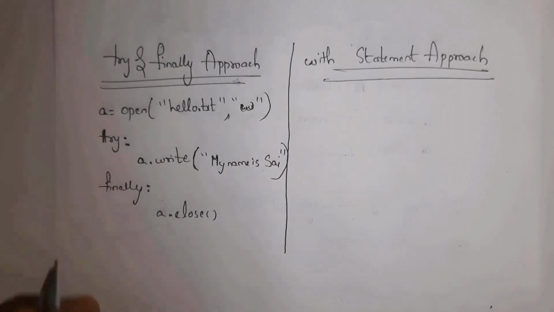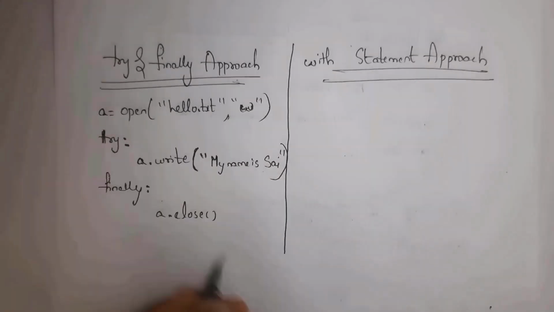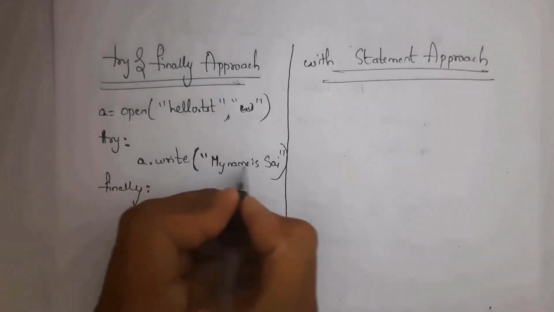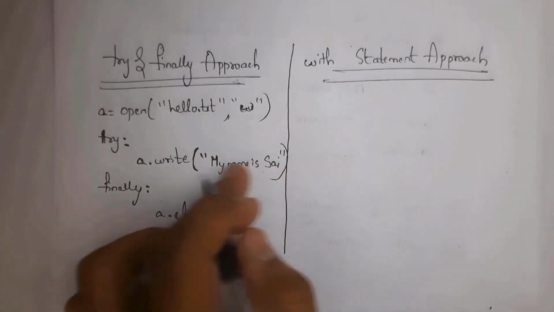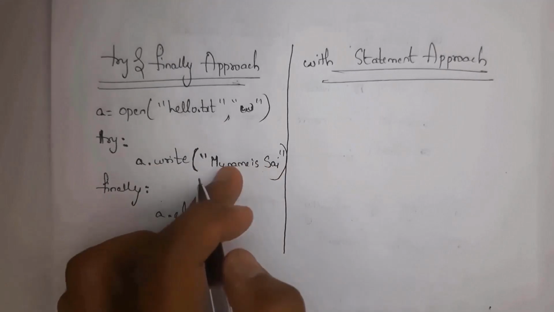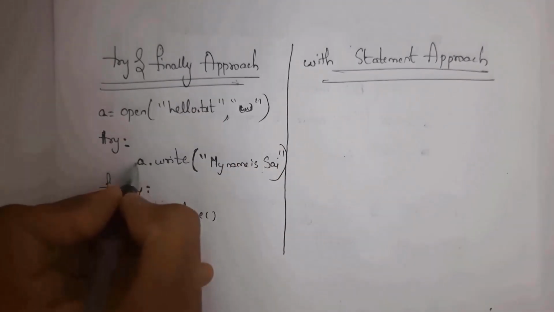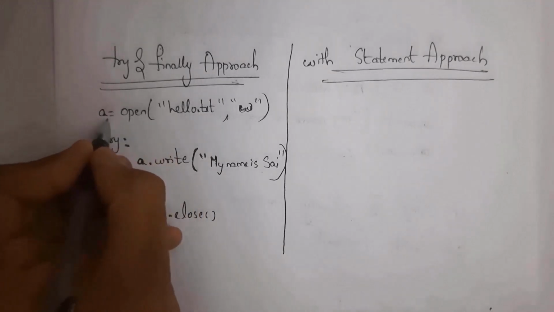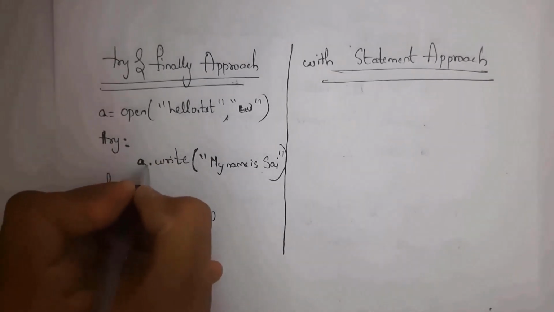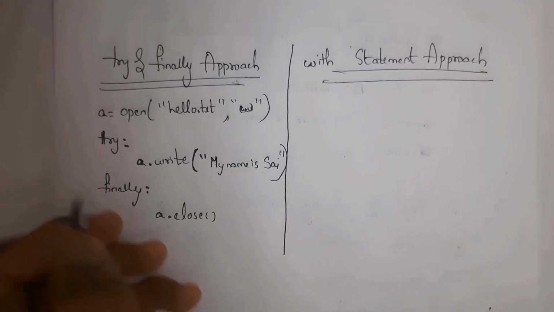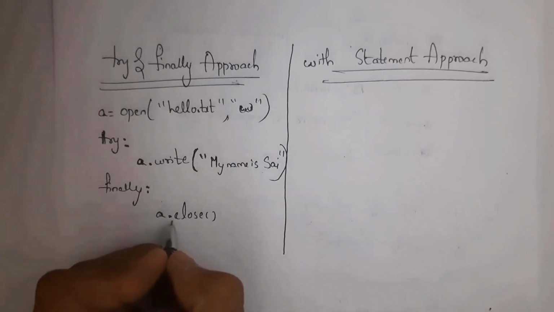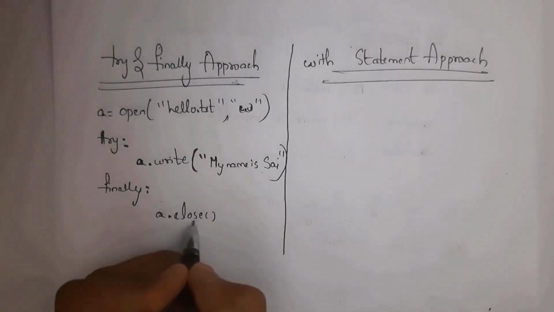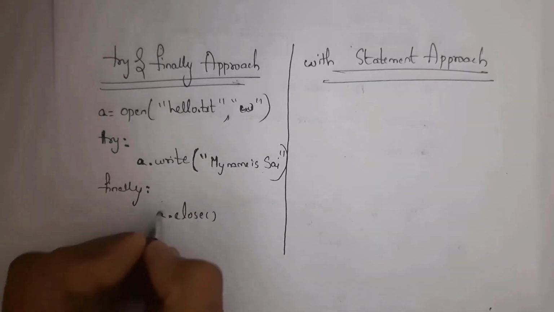Take a try block. Inside the try block write a.write. Take double quotations, and inside the double quotations you need to write My name is Sai. Whenever you run this line of code, it will add the text "My name is Sai" into my file hello.txt. Guys, definitely write here a dot, because my file is present in object A, so definitely write a.write. Again, take a finally block. Inside the finally block I wrote a.close. By using the close method, we can close our file. My file is present in object A, so I wrote a.close.